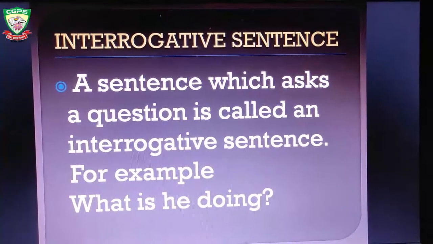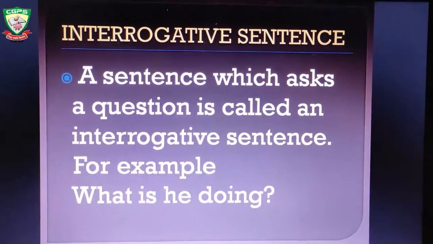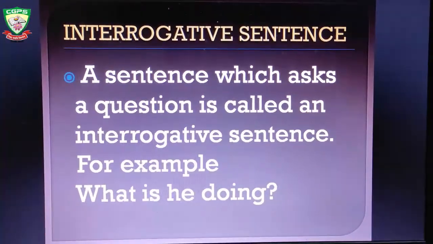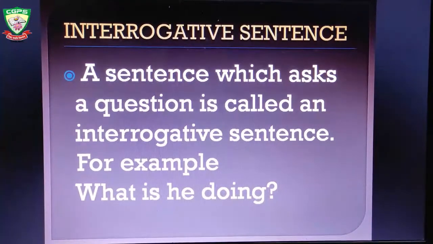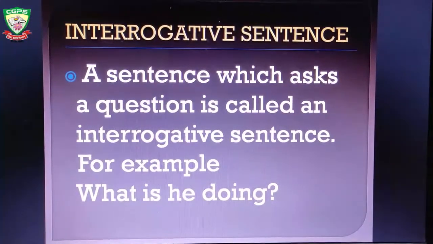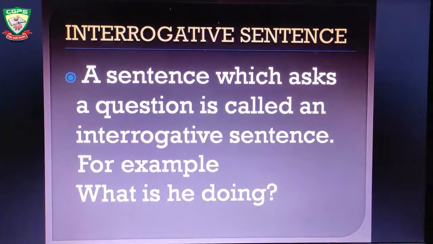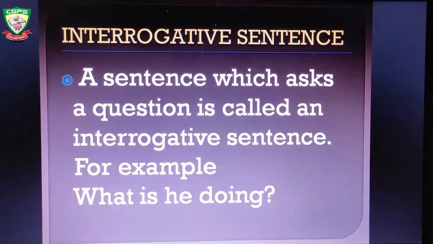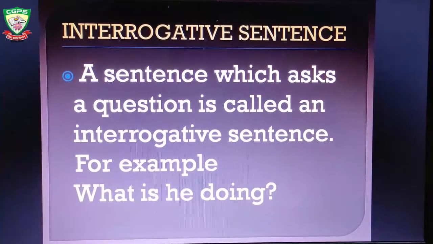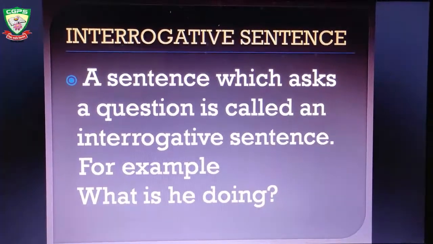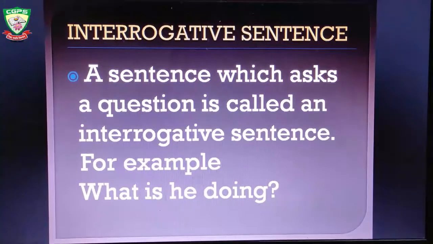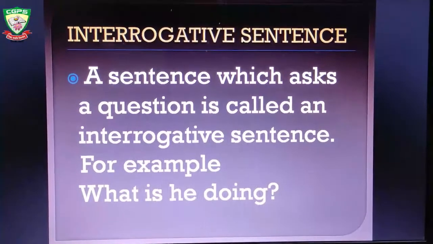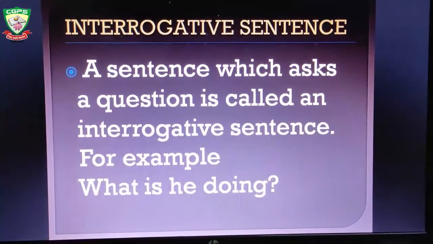Next is the interrogative sentence. A sentence which asks a question is called an interrogative sentence. For example, what is he doing? Or what is your name? Where are you going? All these sentences are interrogative sentences because they are asking a question, and an interrogative sentence ends with a question mark.